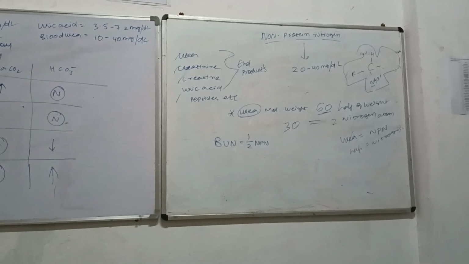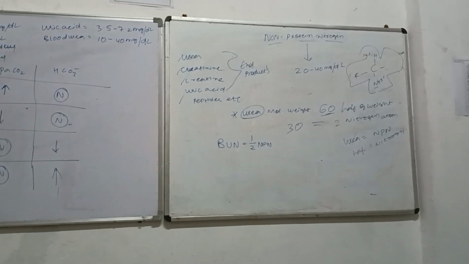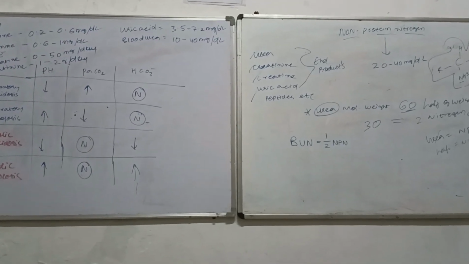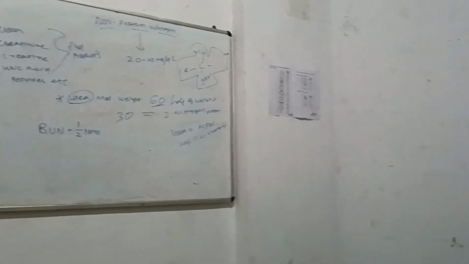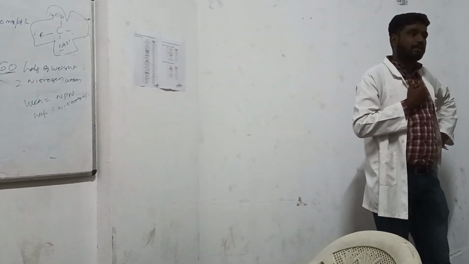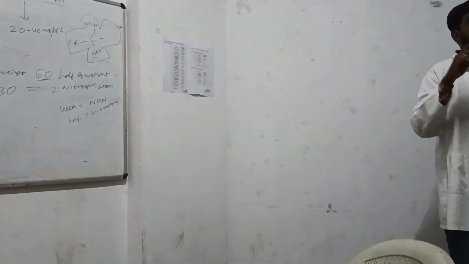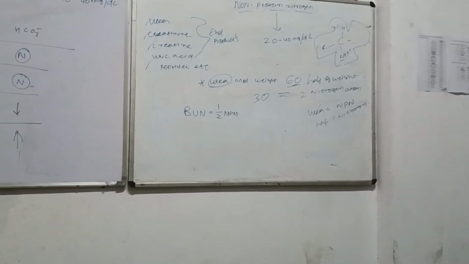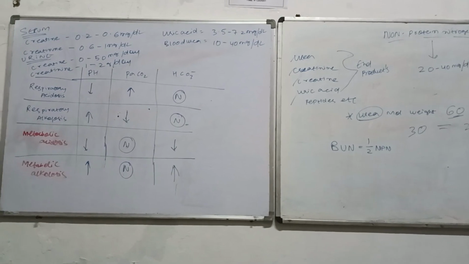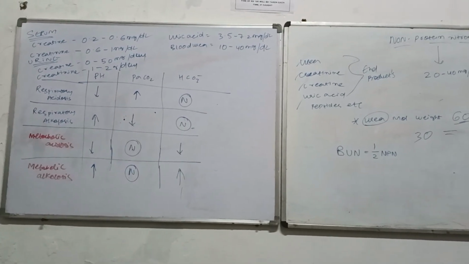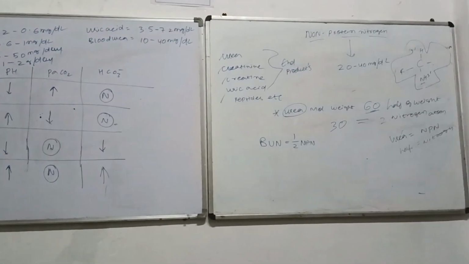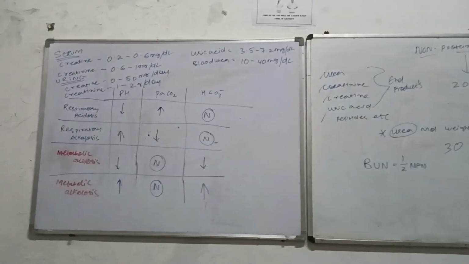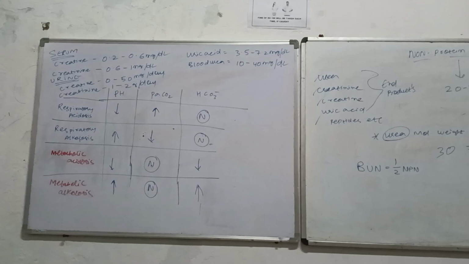So there are certain tests also, blood urea nitrogen. That means the urea which is present in the blood, what is the concentration of nitrogen present in it? ठीक है, so blood urea nitrogen is going to be half of the NPN. Blood urea nitrogen एक अलग चीज है, urea खाली एक NPN. So half of that will be called the blood urea nitrogen. And there are certain important values for the creatinine and other things.